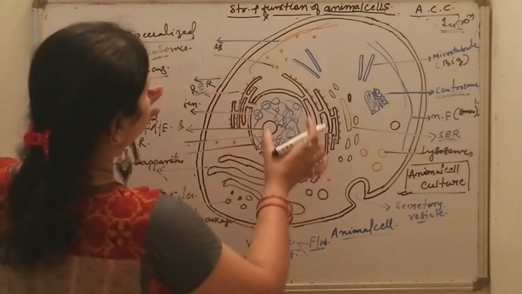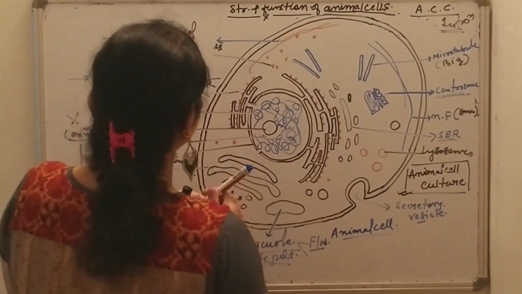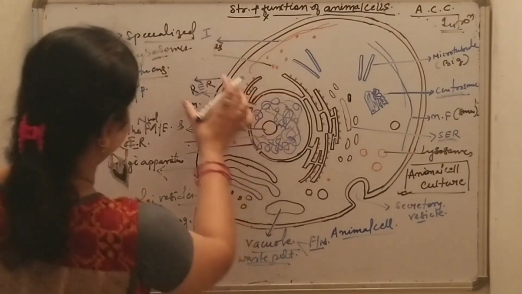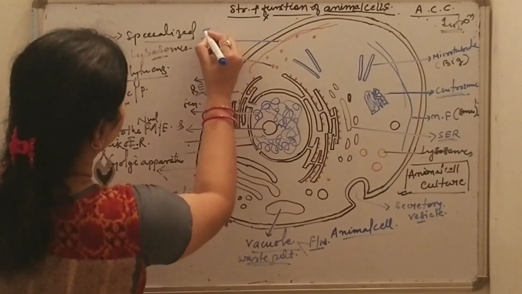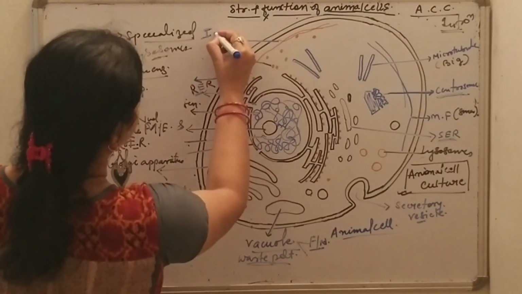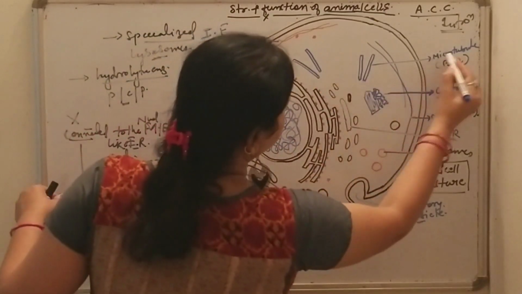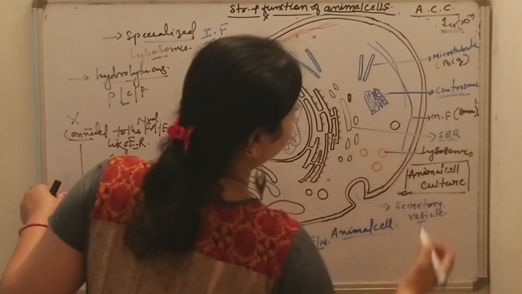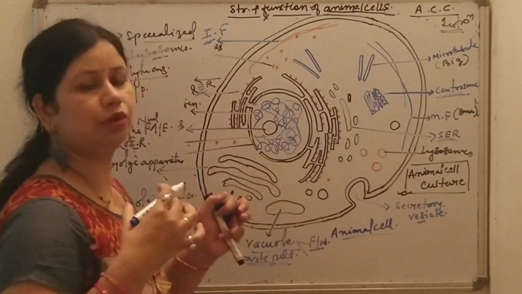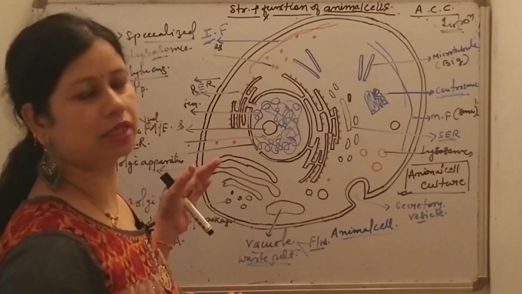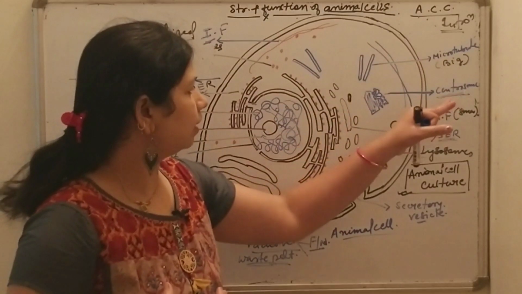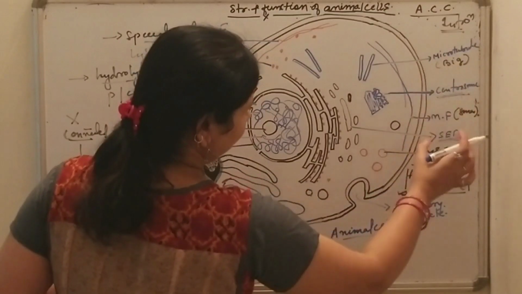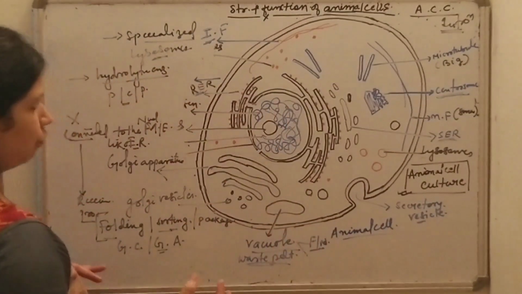Now about the cytoskeleton. This is the intermediate filament. I have rubbed the names of some organelles, so sorry. These are intermediate filaments, these are microtubules, and these blue ones are microfilaments. Among the cytoskeleton, there are three types: intermediate filament, microtubule, and microfilament. Among these three types, the microtubules are the biggest and the microfilaments are the smallest.